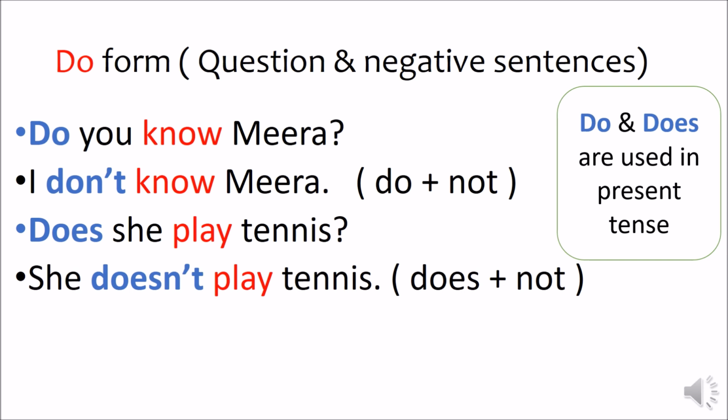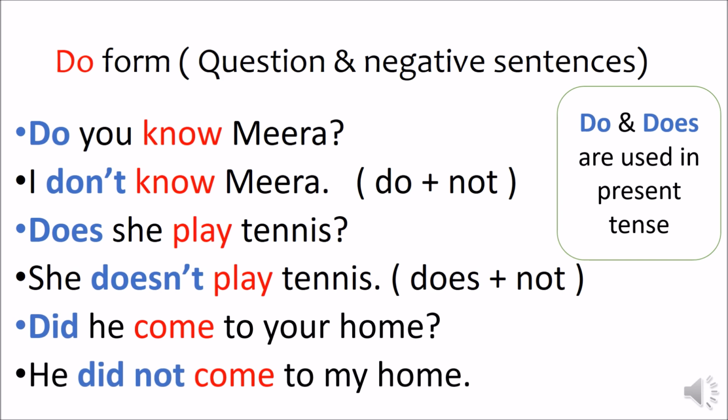Let us see one more example. Did he come to your home? He did not come to my home. Did he come to your home is a question in which come is the action word, the main verb, and did is the helping verb. He did not come to my home. It is a negative sentence. Did plus not. Okay children? So in this sentence, come is the main verb, and did not is the helping verb.